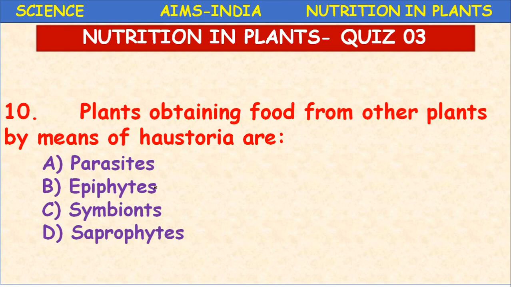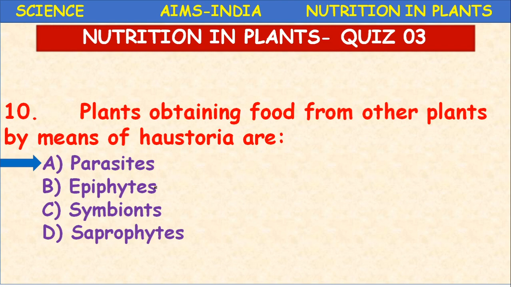So such plants which develop haustoria are called, yes, you are right, parasites. Parasitic plants possess special roots called haustoria. We should not call them roots, but root-like structures. They are not true roots. But the function is similar, to absorb nutrients.